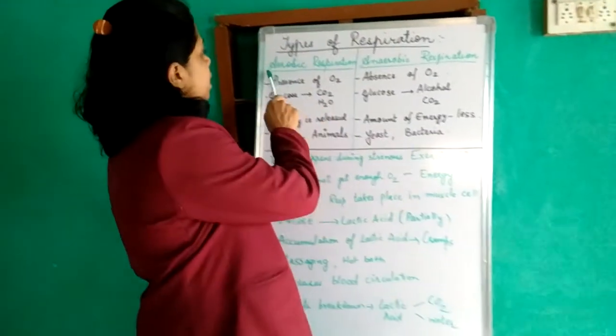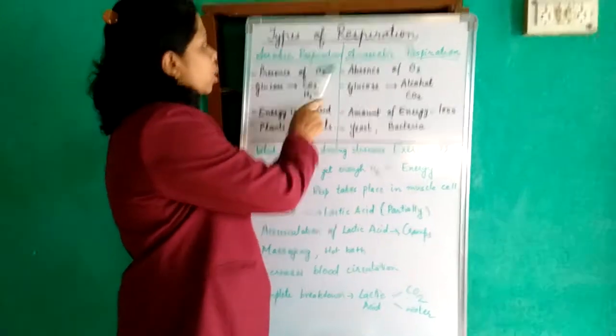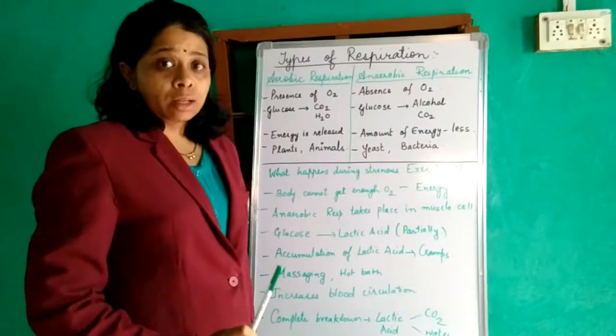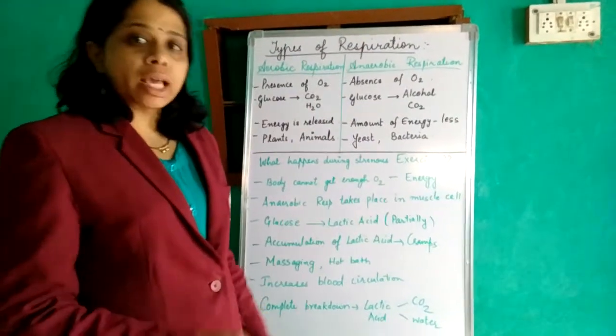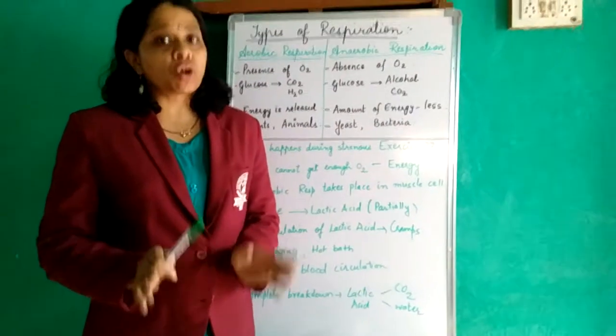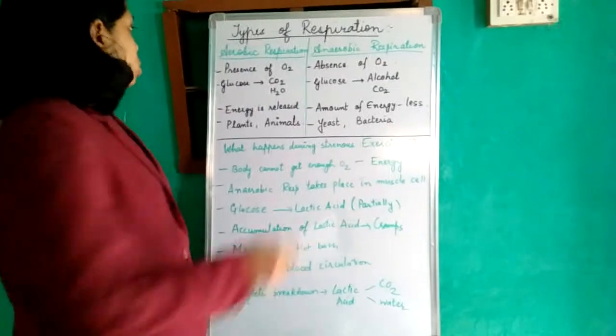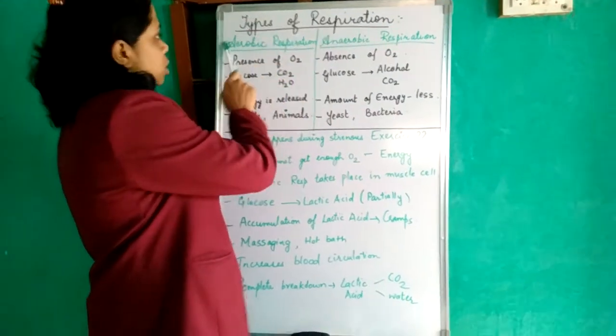So what is basically aerobic respiration? Aerobic respiration is the respiration which takes place in the presence of oxygen. That respiration is called aerobic respiration.